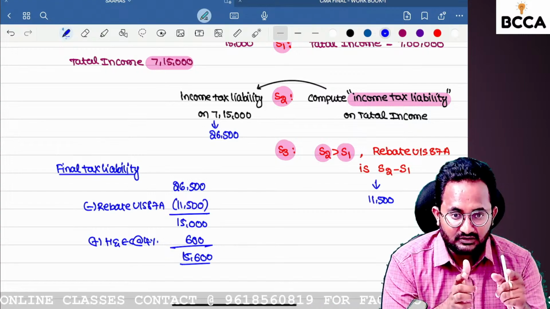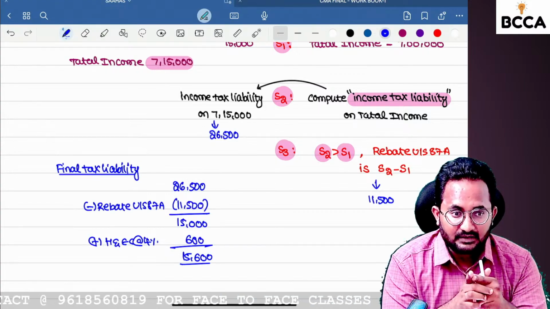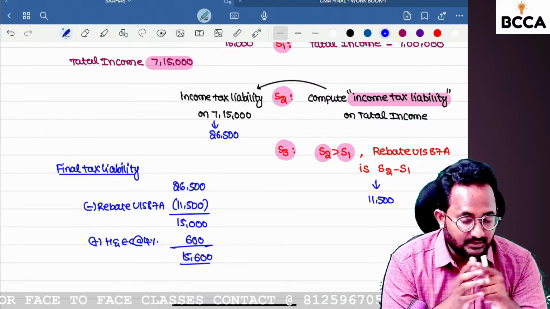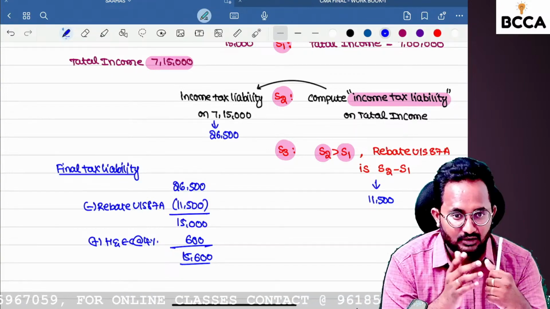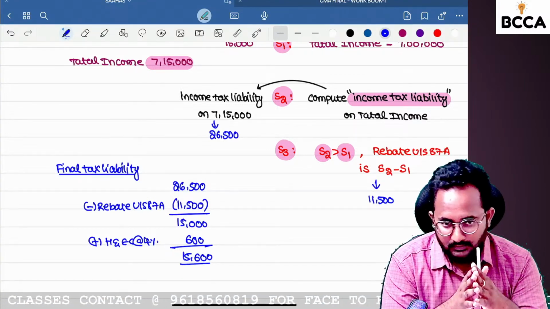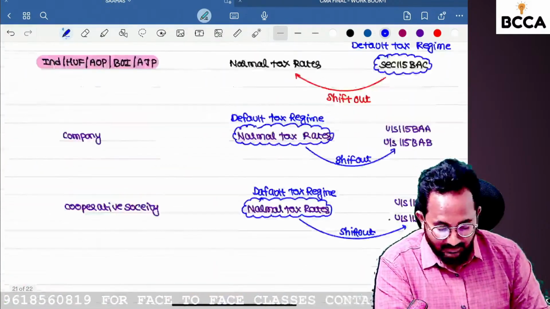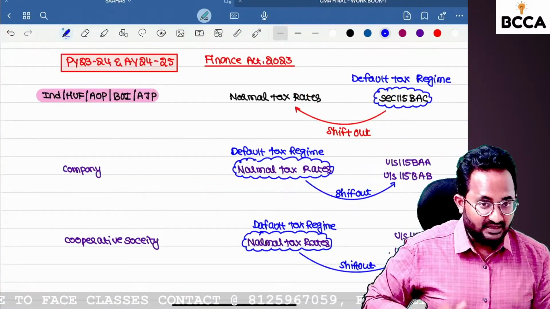Next, they are introducing one more change in the rebate concept. If you are following the normal tax rate, there is one type of rebate. If you are following the optional tax rate, there is another type of rebate. So I want to tell you the reason why they made this change.